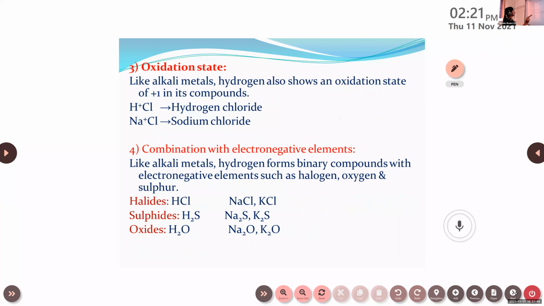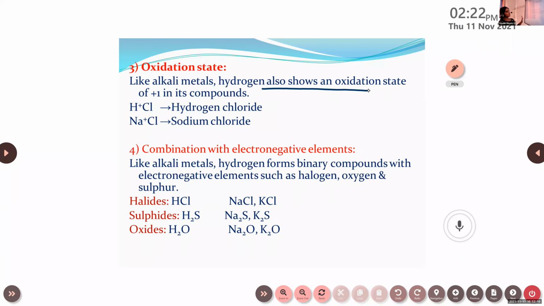Okay, then the third point, that's about the oxidation state. Like alkali metals, hydrogen also shows an oxidation state of +1 in its compounds. We usually use 2 methods to identify the oxidation state. One is the number of electrons present in the outermost shell, or the other one is the number of electrons needed to fill the outermost shell.